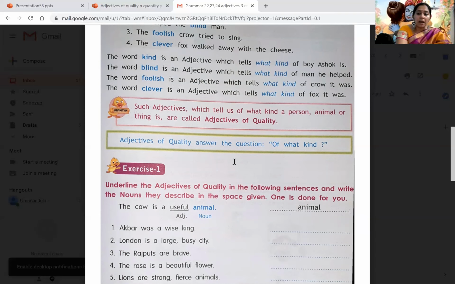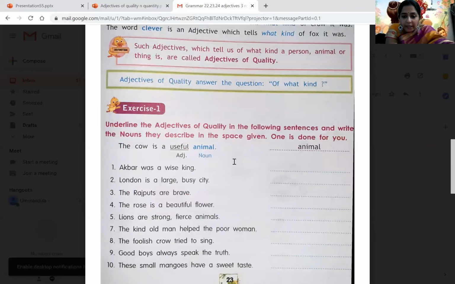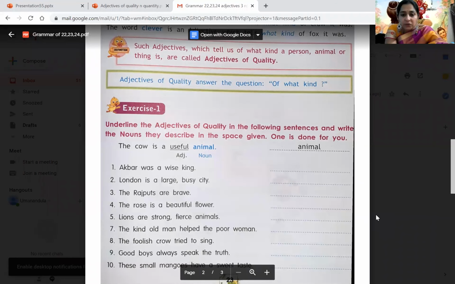Okay. Now underline the adjectives of quality in the following sentences and write the nouns that they describe in the space given. One is done for you. The crow is a useful animal. Right, children? So, in that, what is the adjective of quality, children? Yes, useful, right?